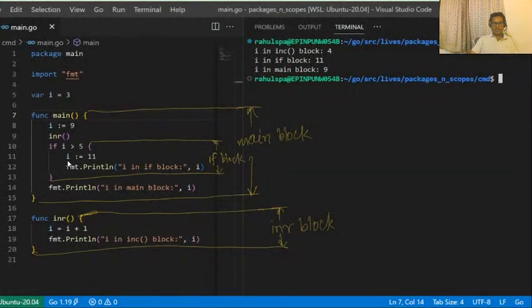Like this I here at line number 11 is visible only inside this if block. That's why the scope of this I is limited to the if block. This I is a block scoped variable. This I at line number 8 is again a block scoped variable. It belongs to a block called main.